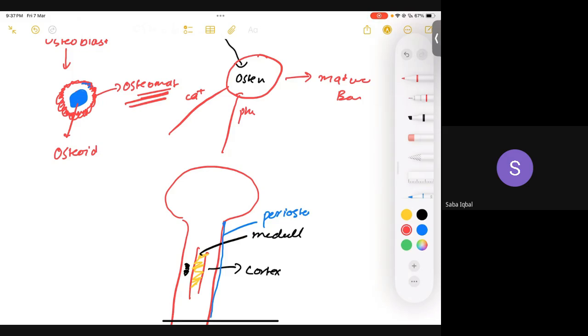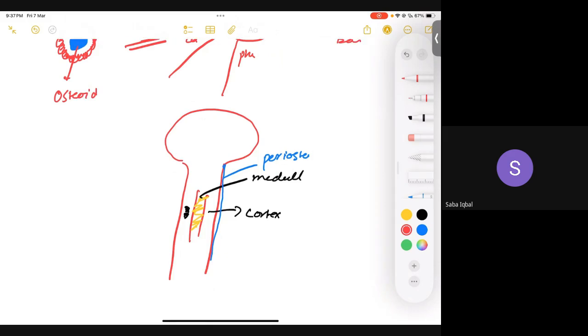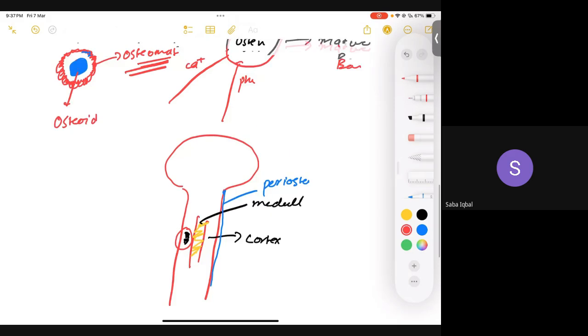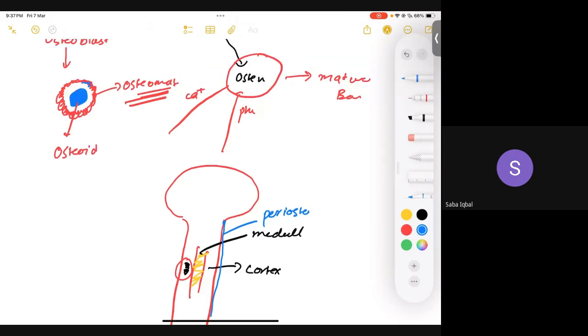Okay, perfect. As we discussed, it's going to occur at the long bone, for example, in the femur, and we already know that it's going to occur at the cortex of bone. Another point which you must remember is that the size of this osteoid osteoma is less than 2 centimeters, so it's a small benign tumor.